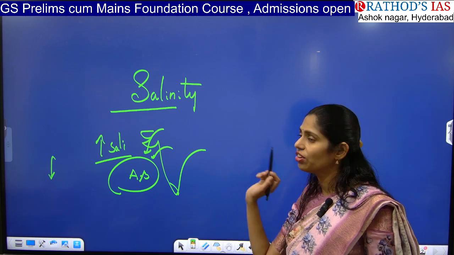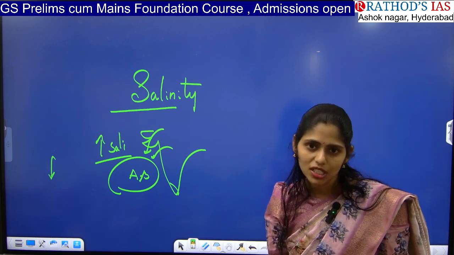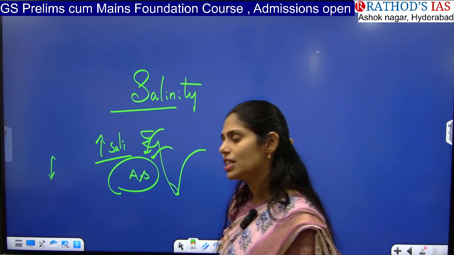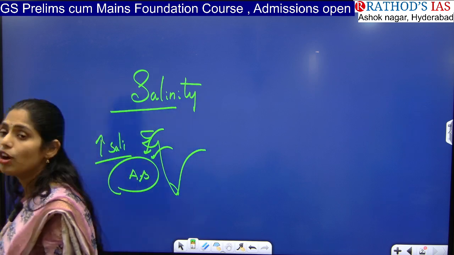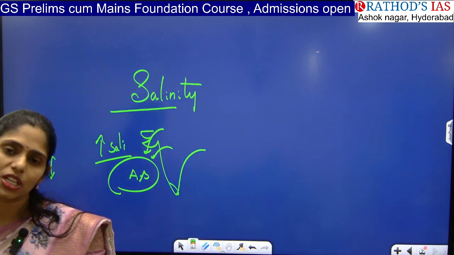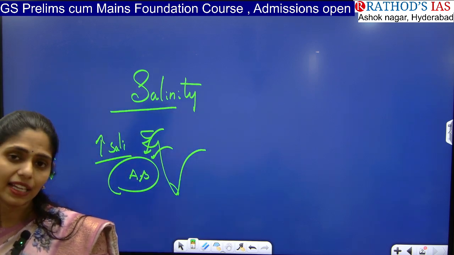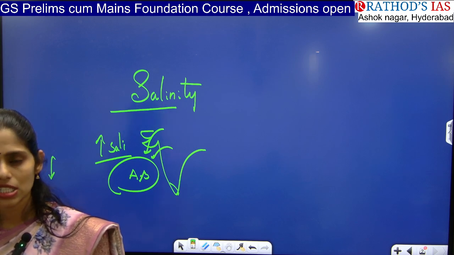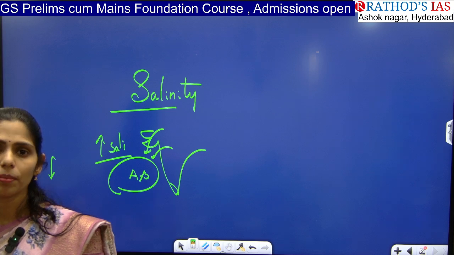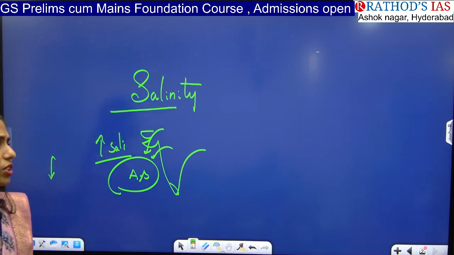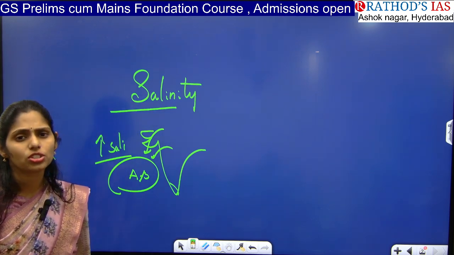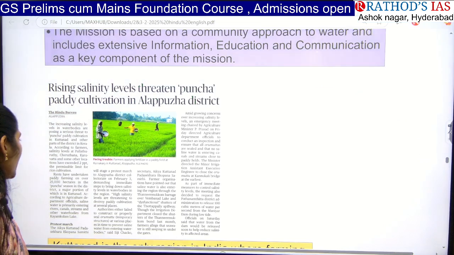So there is decreasing freshwater inflow into the Arabian Sea, and increased evaporation in this region also leads to increasing salinity. Global warming is also one important reason. So because of all this climate change, you are also seeing increasing salinity.